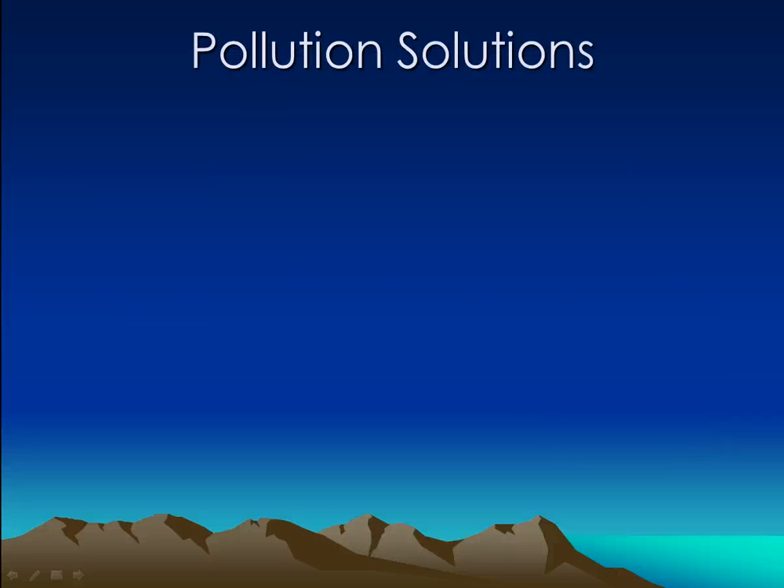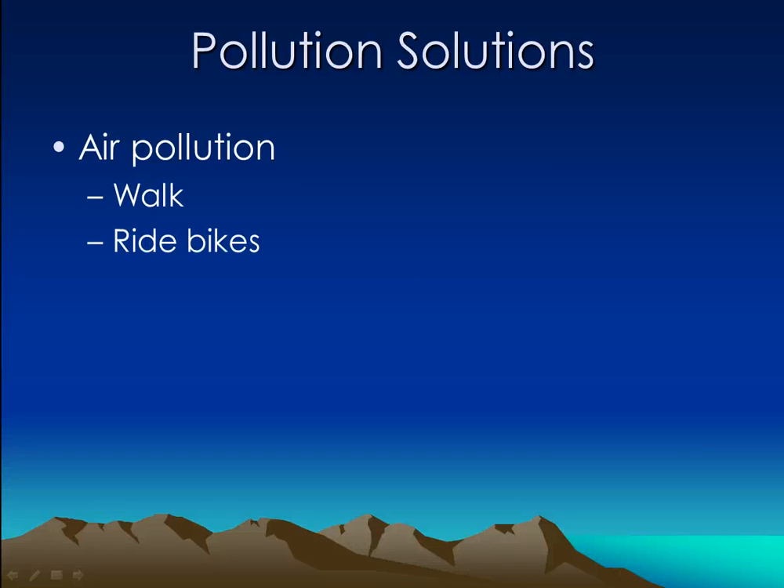What are some pollution solutions? Well, for air pollution, we could walk instead of drive. We could ride bikes instead of drive. We can conserve electricity because some of our electricity comes from coal, which releases these chemicals into the air.